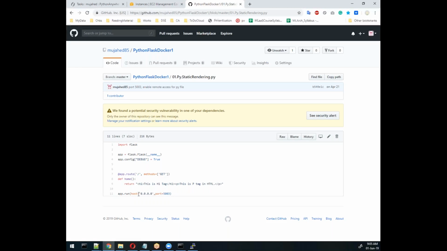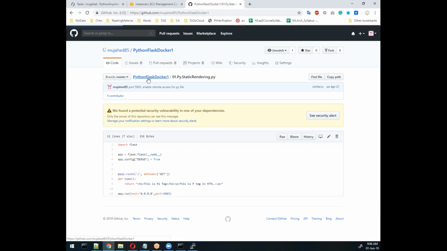Remember, we didn't have this parameter last time. Now I added this parameter because I need to run this remotely, so it should enable public accessibility. At that time you need to write 0.0.0.0. If you remove this parameter, it can run only on the local machine. If you want to run through EC2, any remote server or Docker, you should add this number. Later you can control it through Kubernetes and other tools, security related. And 5003 is my port number for running this file, if you want to access it.